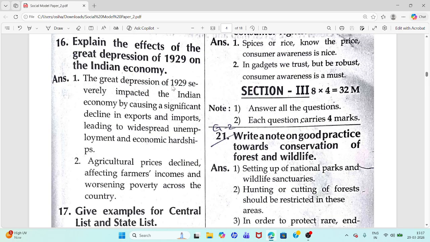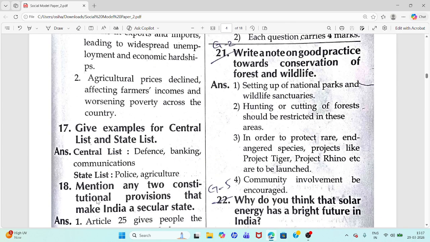Now see, the Great Depression of 1929 severely impacted the Indian economy by causing a significant decline, means reduced exports and imports, leading to widespread unemployment and economic hardships. Agricultural prices declined, affecting farmers' incomes and worsening poverty across the country.